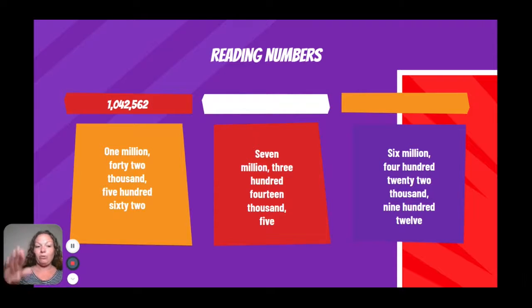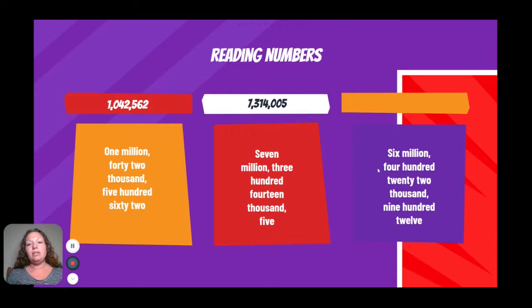7,314,005. So remember, you're going to put a million, comma, thousand, comma, then write the rest of the number. Here's how that would look. So we have 7,314,005. That 5 might have been a little tricky, but you always have to remember, after you see the word thousand, you just write the number. And so the 5 can't be in the tens place. The 5 can't be in the hundreds place. That 5 is all by himself in the ones place.